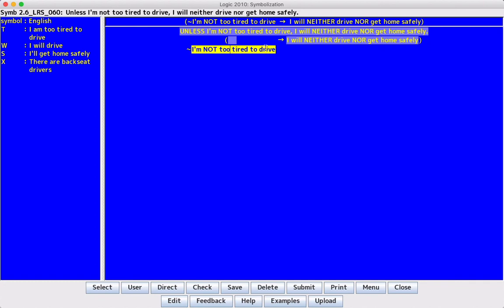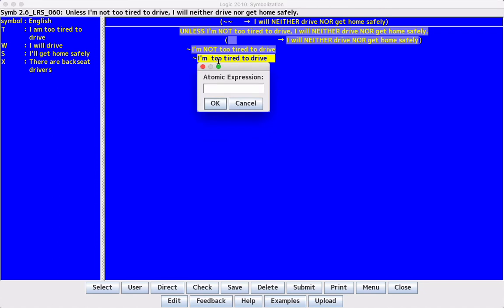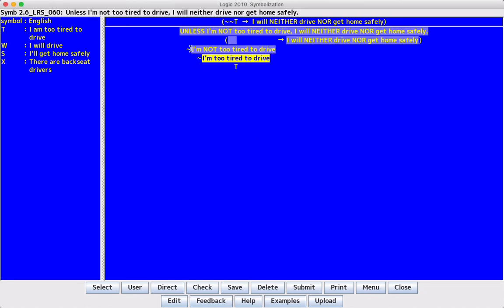And now we can go ahead and symbolize the English we have in these two text boxes. So I'm not too tired to drive. That's just the negation of I am too tired to drive, and I am too tired to drive is T. So we've got this funny double negation here, but we know where both the negations came from. One came from the not, and one came from the unless. Now, because it's a double negation, we could get rid of it and put just a T here, but we don't need to. We can leave it as is.